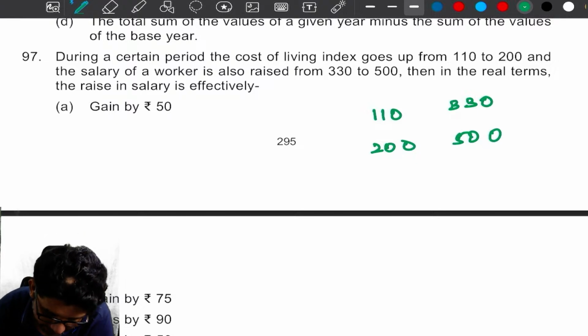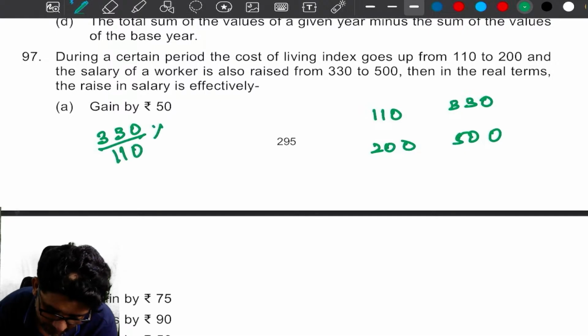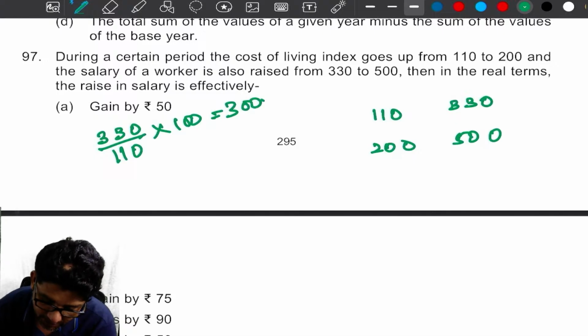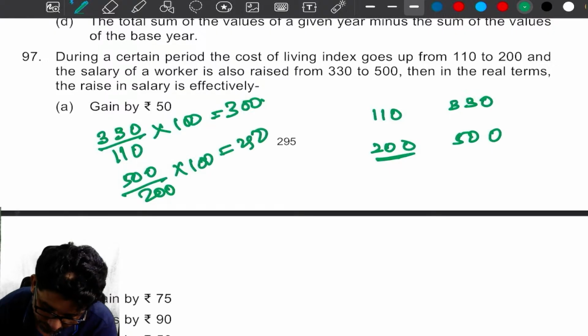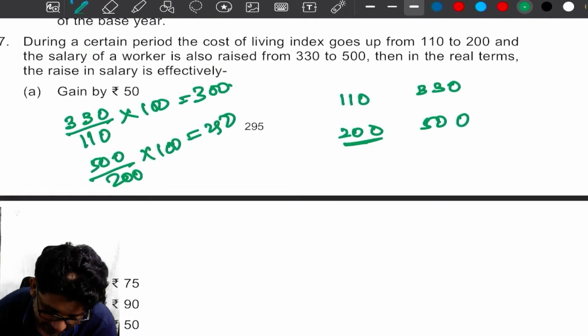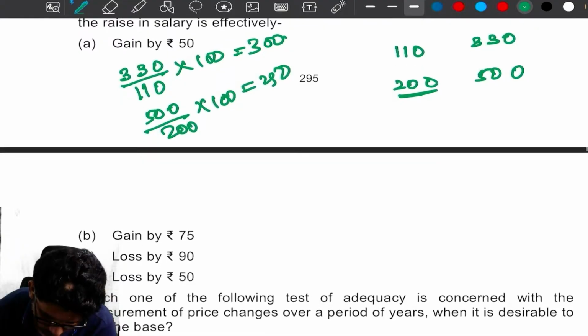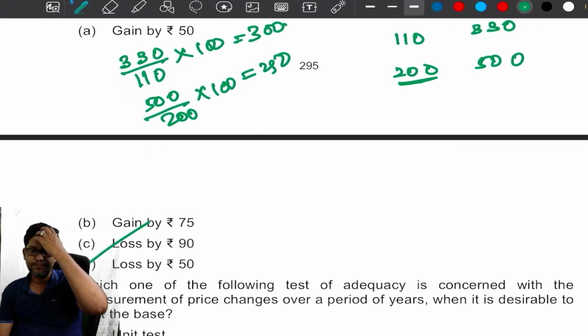Real income is actual income divided by index number into 100, which is 300 rupees. But when it is 200, my income is only 500 into 100 divided by 200, which is 250. So the raise in salary is effectively a loss of 50 rupees.